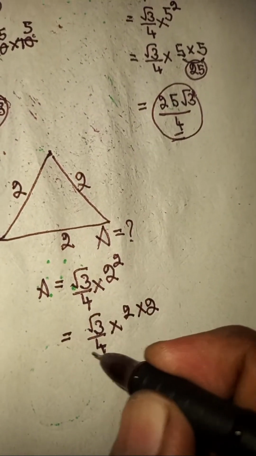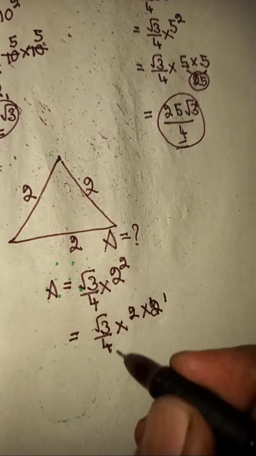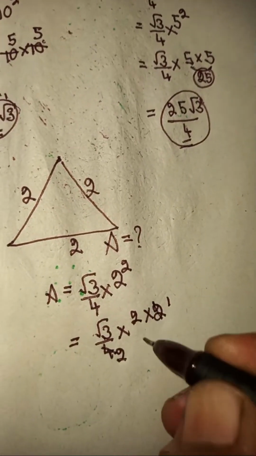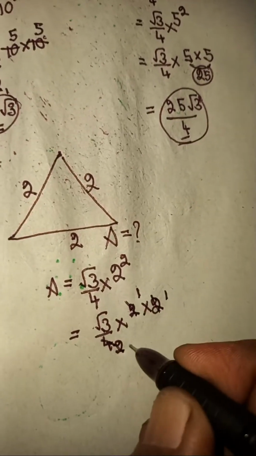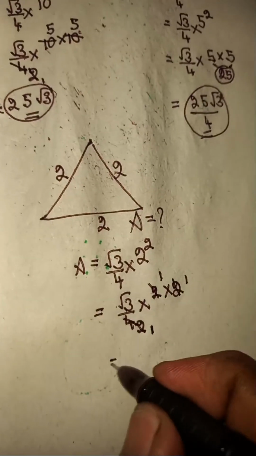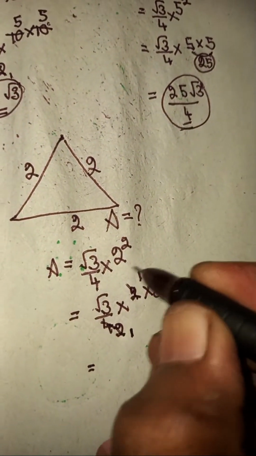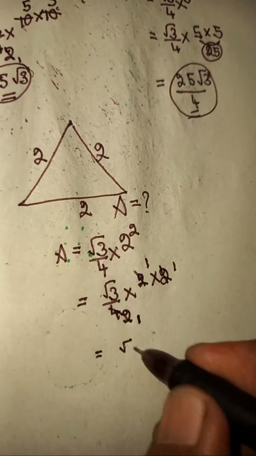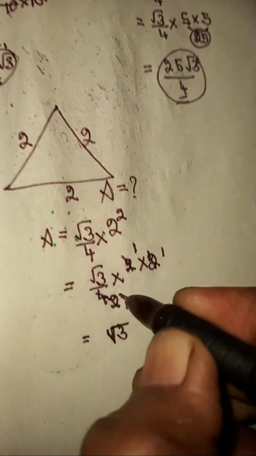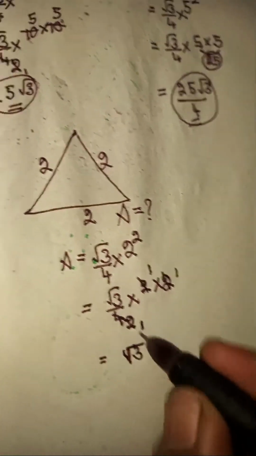You can divide numerator and denominator: 2 1 times, 2 2 times. You can again divide 2 1 times, 2 1 times. Here 1 times 1 is 1, and again 1 times root 3 becomes root 3. Here denominator 1 means you can keep it as root 3.